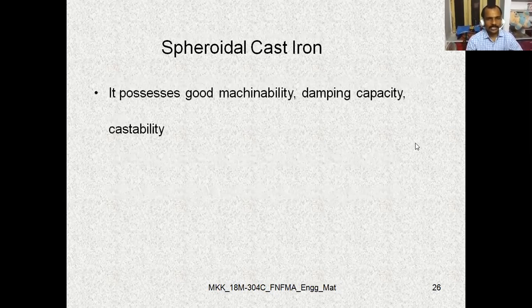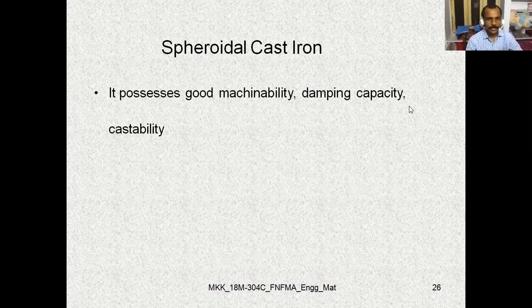Coming to the other properties, it possesses good machinability, meaning it's suitable for machining processes, and good damping capacity and castability. Damping capacity is nothing but the ability of absorbing energy, changing the mechanical energy into heat.